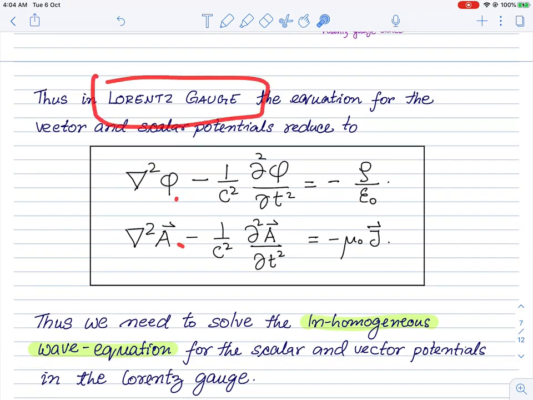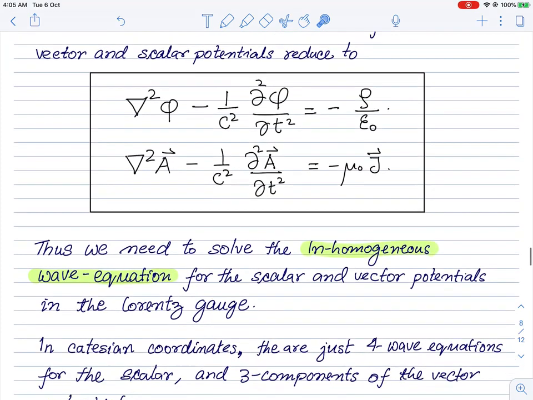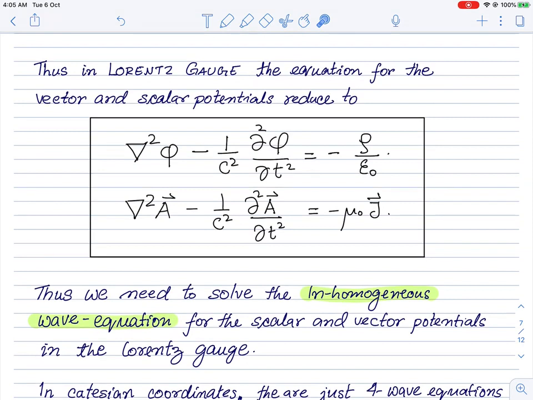So at this point, I have introduced the scalar and vector potential in electrodynamics, and I have shown you that these scalar and vector potentials with the Lorentz gauge choice, where we get rid of at least partially the redundancy of description by putting in a condition on the phi and A, these potentials, and that is the Lorentz gauge choice. With that Lorentz gauge choice, both the equation for phi and A, this Gauss law and the Ampere's law, reduce to certain inhomogeneous wave equations for the phi and A, and we have to now learn how to solve the inhomogeneous wave equation. So let me stop this video.